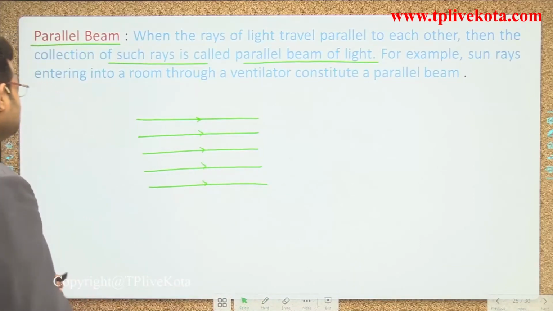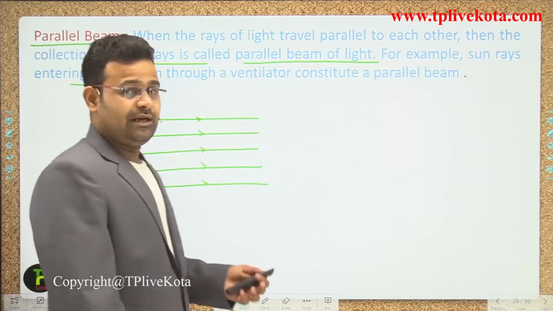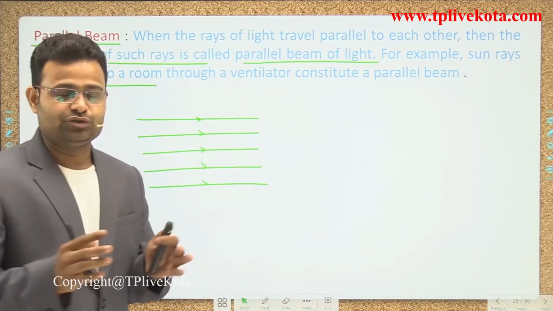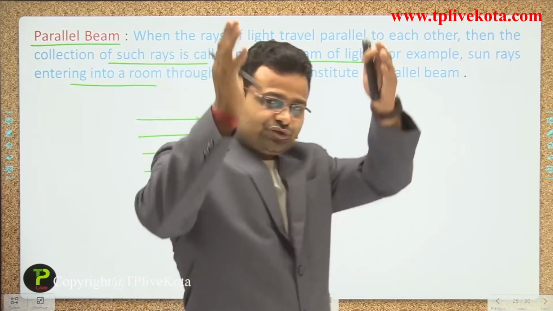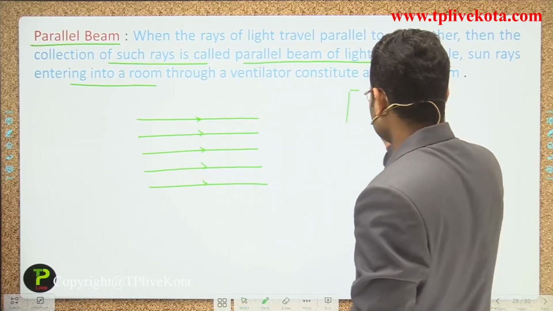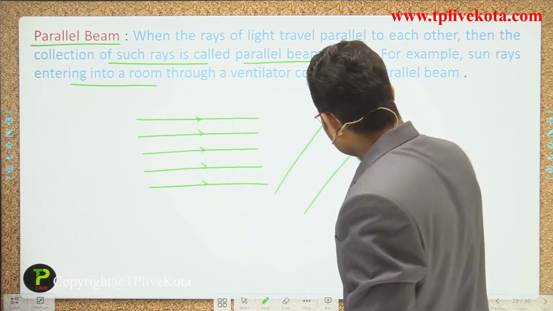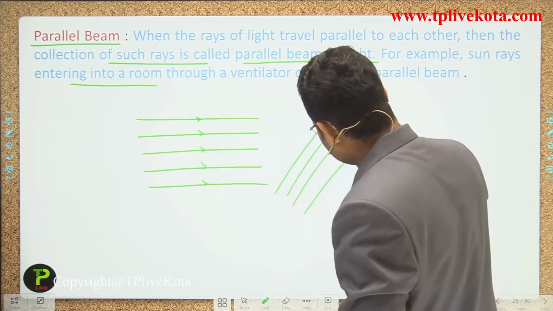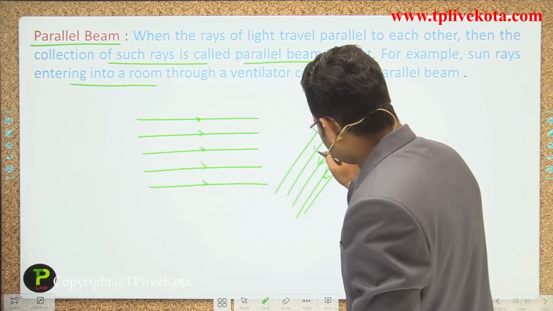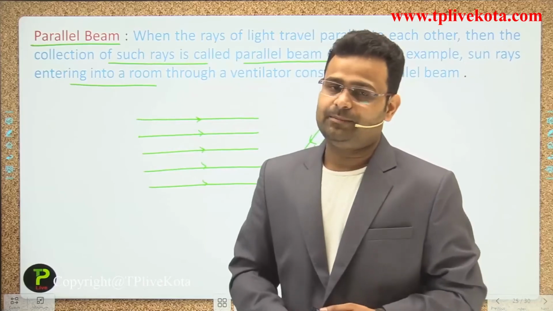An example is the sun entering a room through a ventilator, considered a parallel beam. If you close the room and sunlight is coming in, you see straight beams, guys. Let us suppose that is a window, so light is coming in that direction. All the rays are parallel to each other. That is called the parallel beam of light.